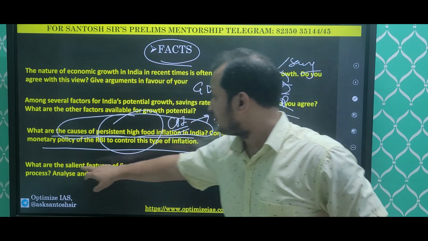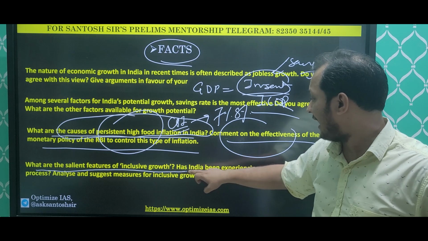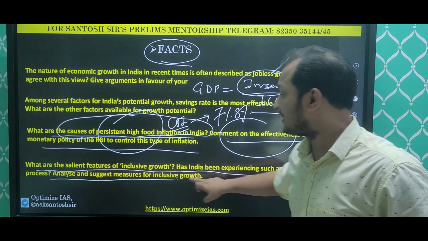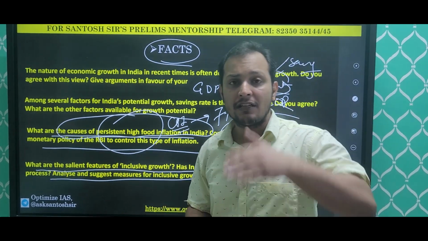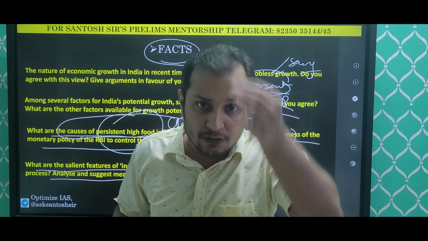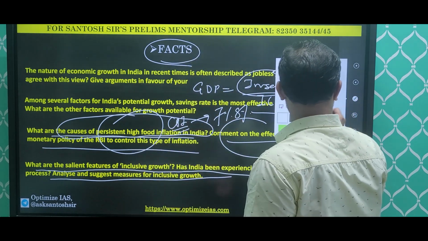Without facts, if you write all this answer, you can see this question. What are the salient features of inclusive growth? Has India experienced such a growth? Has India experienced such an economic growth? This means in the last 30 years, the question is asking, has India experienced inclusive growth? How will you write this answer without facts? You have to write facts that